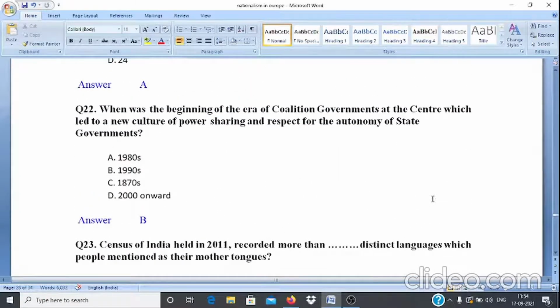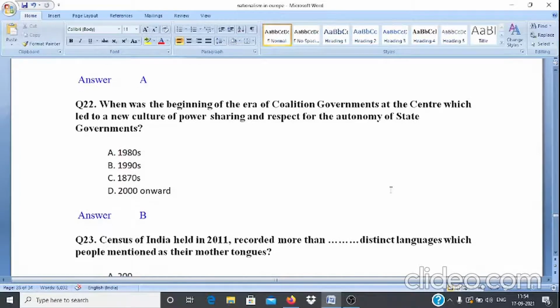Question number 22. When was the beginning of the era of coalition governments at the center, which led to new culture of power sharing and respect for the autonomy of state governments started? Options are A 1980s, B 1990s, C 1870s and D 2000 onwards, and correct answer is option B, that is 1990s.